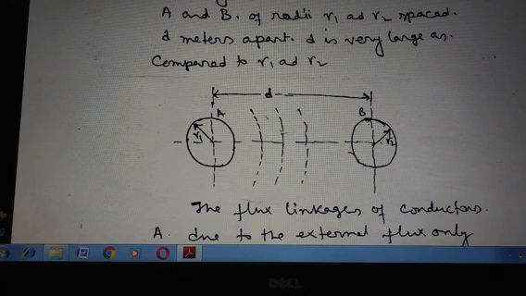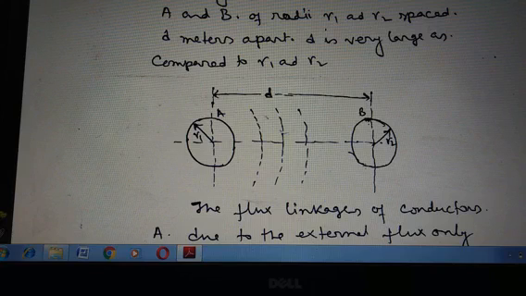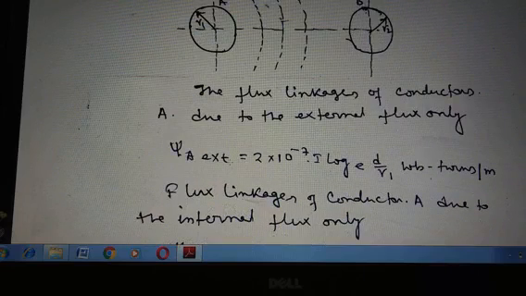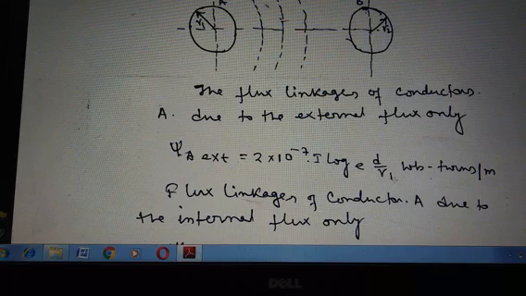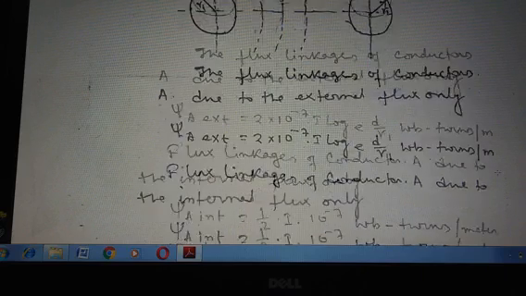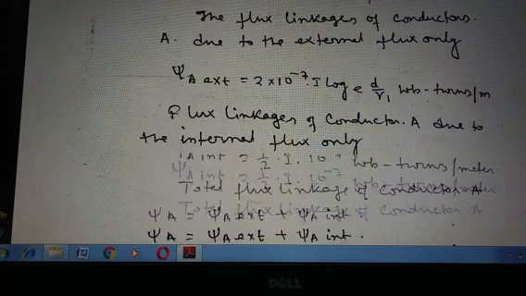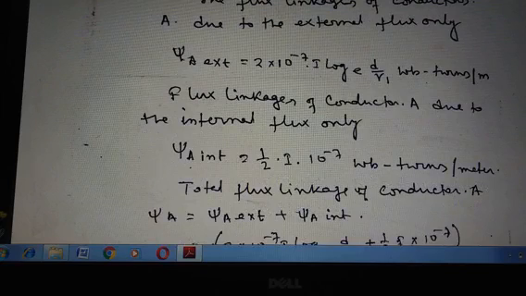Now substituting D2 equals D and D1 equals R1, thus the flux linkage of conductor A due to the external flux only: psi A external equals 2 into 10 to the power minus 7 into I log e D by R1 Weber turn per meter. The flux linkage of conductor A due to the internal flux only: psi A internal equals half I into 10 to the power minus 7 Weber turn per meter.